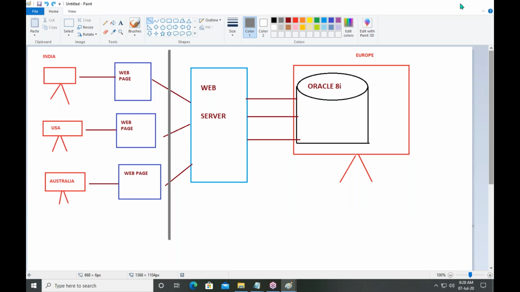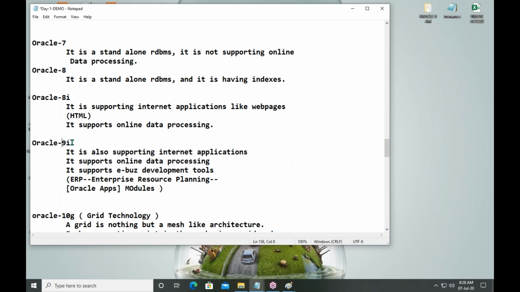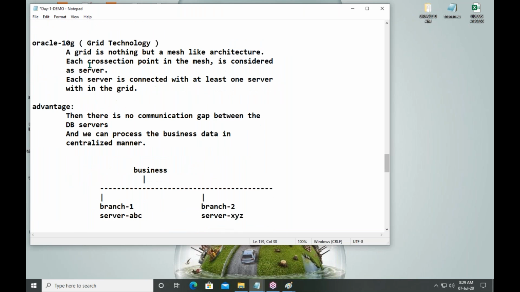Okay, now 9i is also similar to 8i, but 9i is providing some e-business development tools, ERP development tools. Next, 10G. What is 10G? It's a grid technology, grid database. What is a grid database?